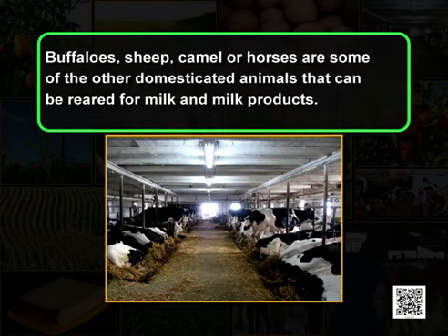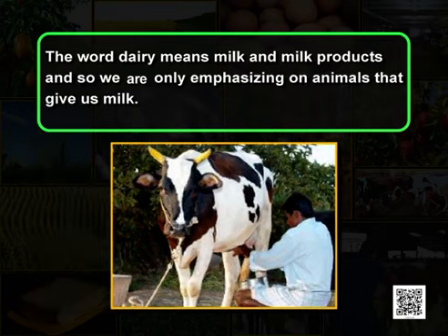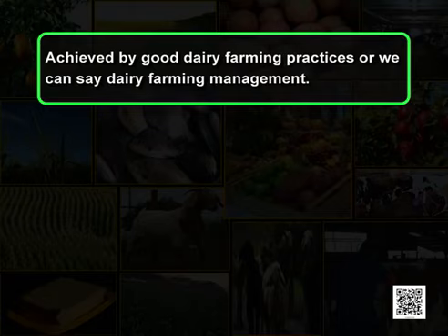Buffaloes, sheep, camel or horses are some of the other domesticated animals that can be reared for milk and milk products. Here, let me mention that the word dairy means milk and milk products, and so we are only emphasizing on animals that give us milk. We all know that the quality of milk and its yield will depend on the quality of breed. This can be easily achieved by good dairy farming practices, or we can say dairy farming management.